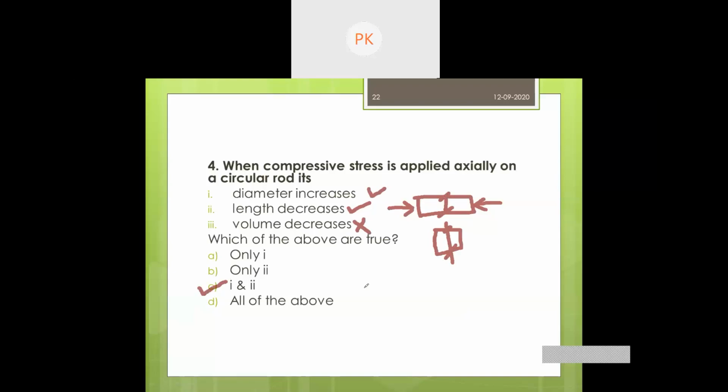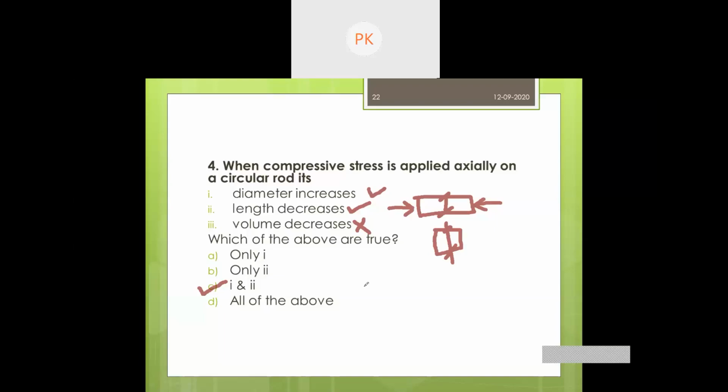Now, are you all understanding? Why I'm doing this quiz is because strength of materials is a very important subject, and this kind of question is asked in each and every civil engineering competitive examination.